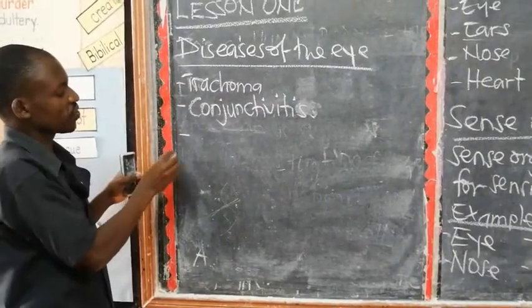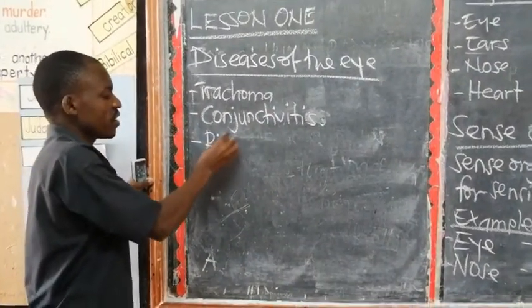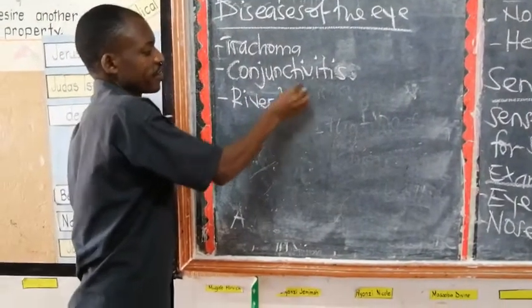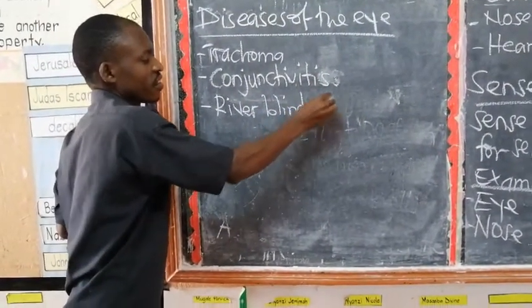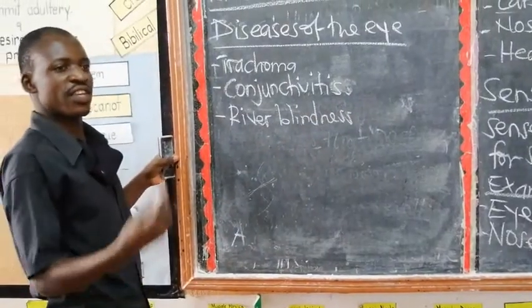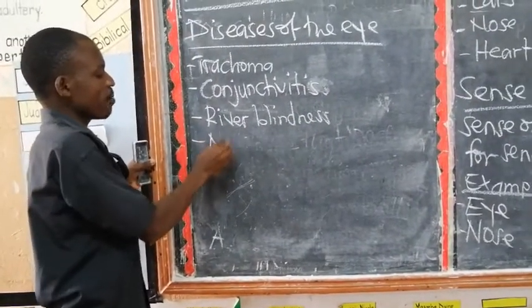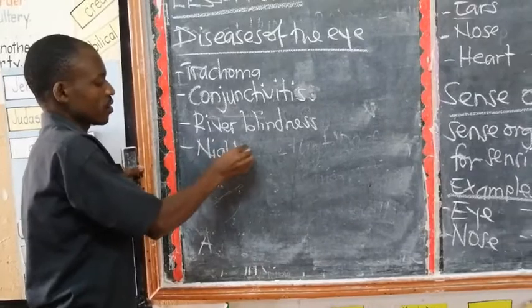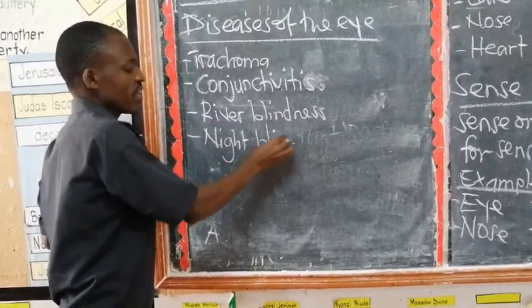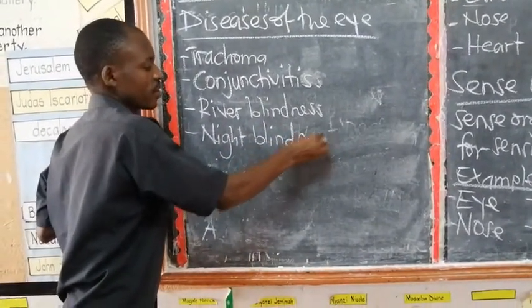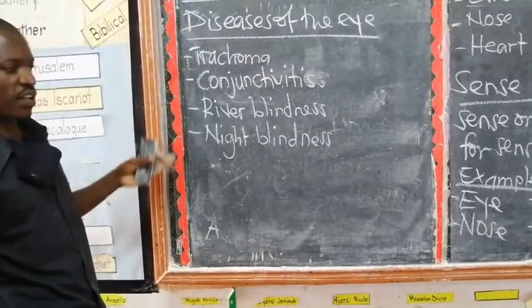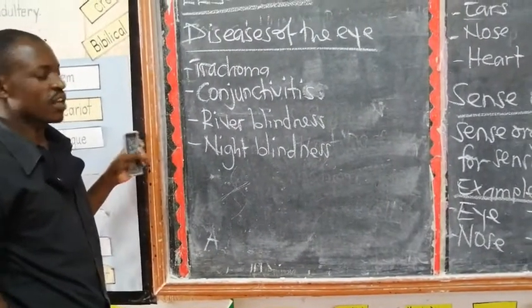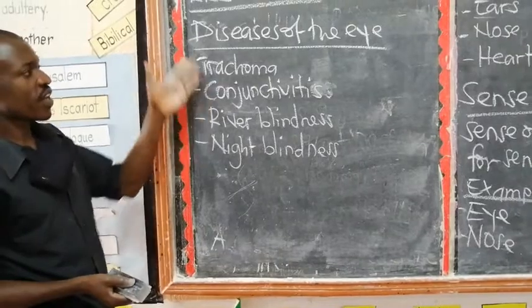There's another disease called river blindness. Then there's a disease called night blindness. And very many other diseases are shown in our notes. So, these diseases affect the eye.